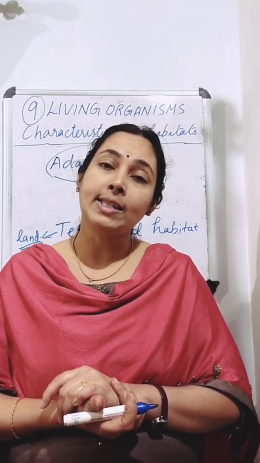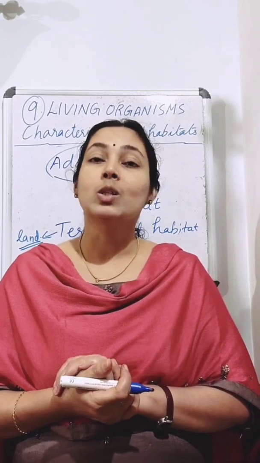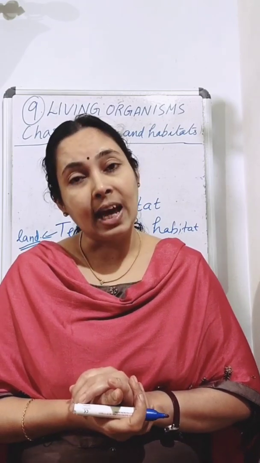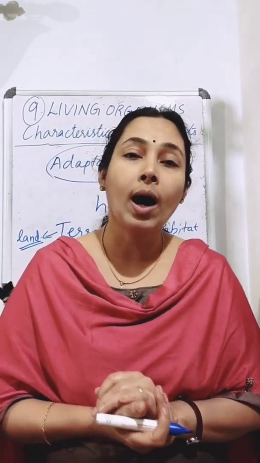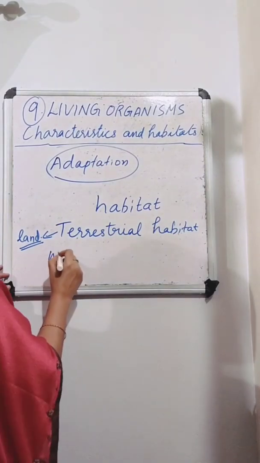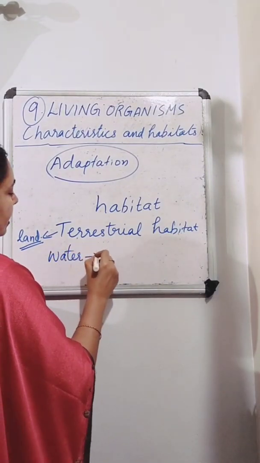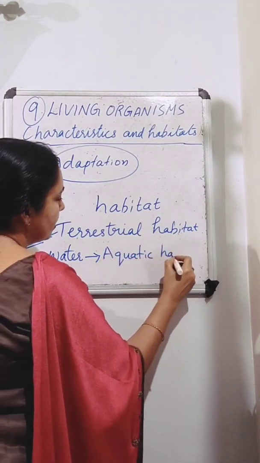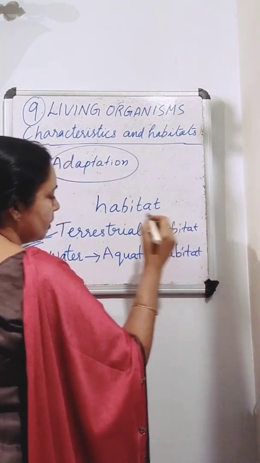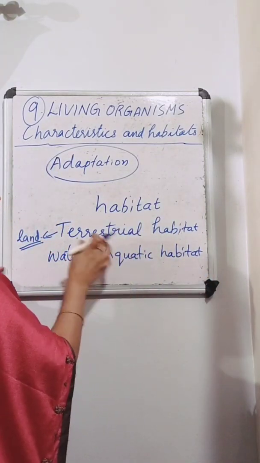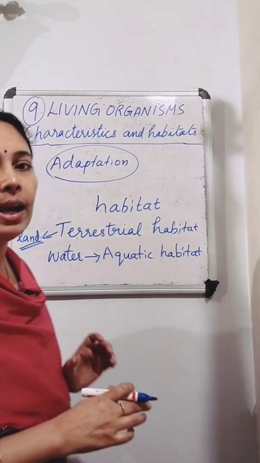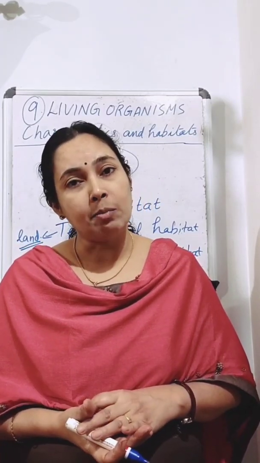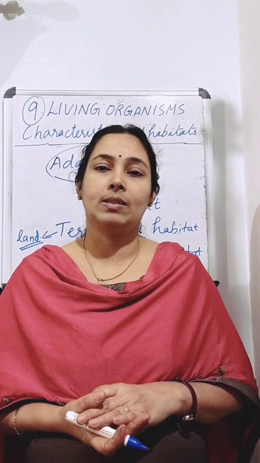But we know some plants and animals are living in water. So their habitat is water. So if water is the habitat, then that habitat is called aquatic habitat. So if they are living in water, then that habitat is called aquatic habitat. So fish have aquatic habitat. Camel have a terrestrial habitat. So we know lake, river, pond, all these are examples for aquatic habitat.